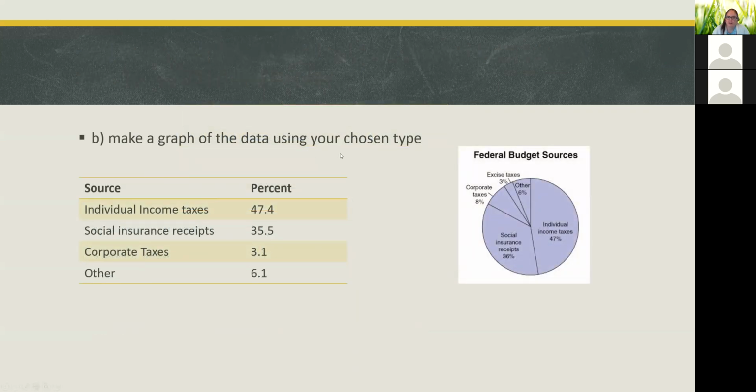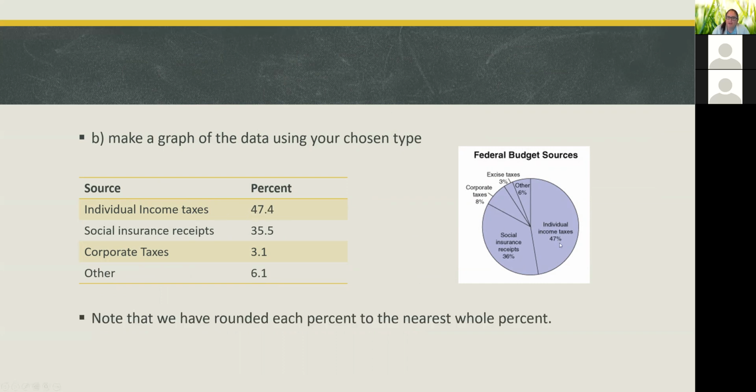All right, so we've made a graph of the data. And one thing to note, it said individual income taxes was 47.4, but on the graph, I went ahead and just rounded that to 47. So I've rounded the percents to the nearest whole percent. So 35.5, I'm giving as 36%.